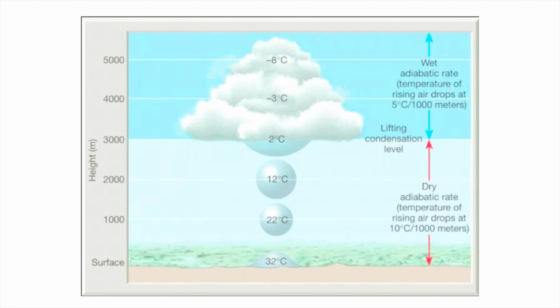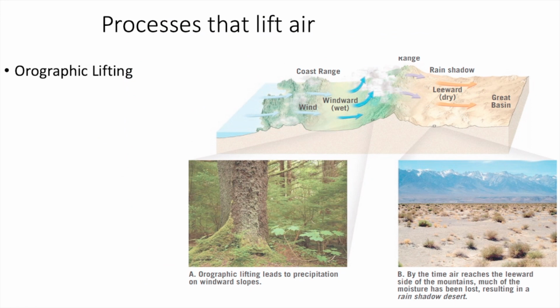Why is it saturated? Because temperature is going down. And if temperature is going down, there is high relative humidity. Relative humidity is inversely proportional to temperature, right? So initially in this parcel, there is less relative humidity, but once it reaches over here, relative humidity increases. Now it behaves like a wet adiabatic parcel. Okay, and that's why the change is 5 degrees Celsius per kilometer.